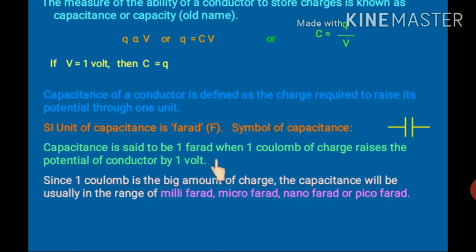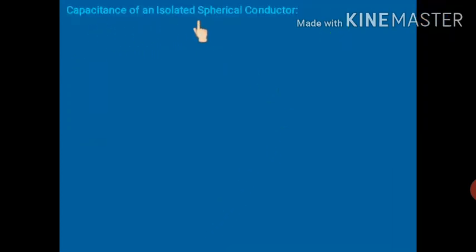Okay, now this capacitance depends upon many factors. One factor is the size and shape of the conductor. Second is the nature of the surrounding medium. And the third one is the presence of other conductors in its neighborhood. Next we have capacitance of an isolated spherical conductor. A spherical conductor is there and we just want to calculate the capacitance of that spherical conductor.